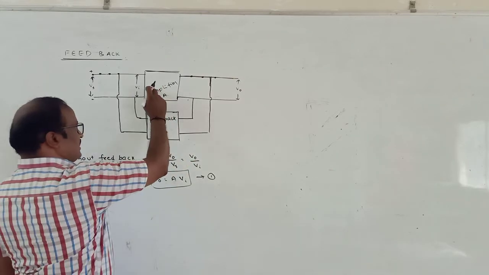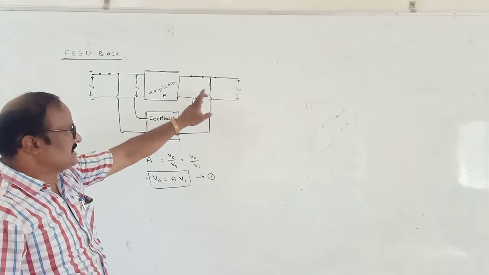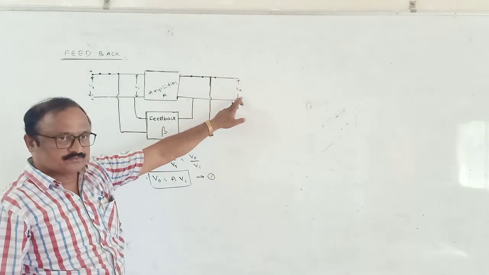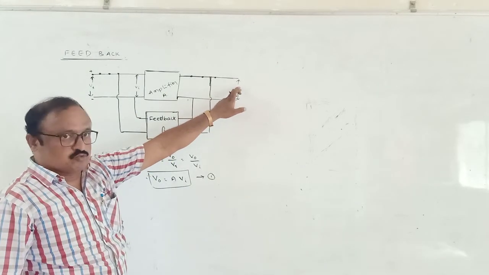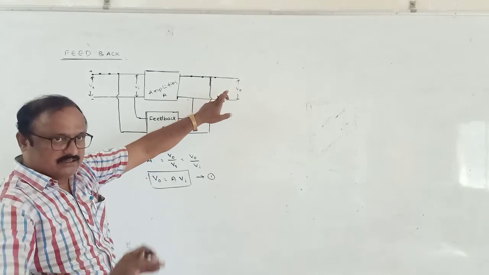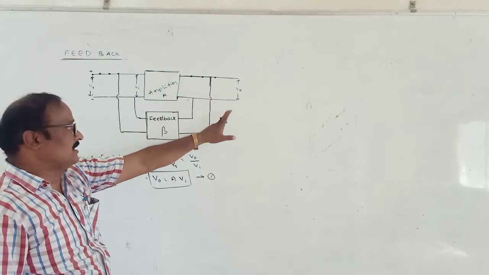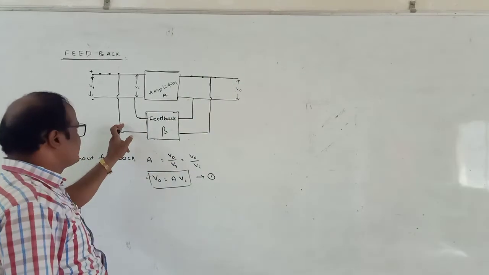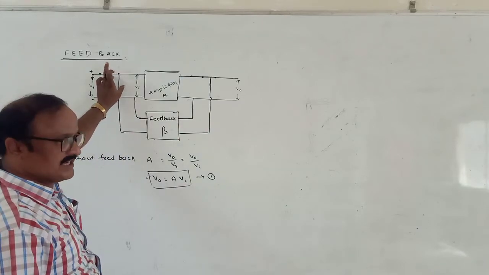Here, in the case of an amplifier, the output is taken as V naught, you know. So from this output, a fraction beta may be injected as the input of the amplifier once again.